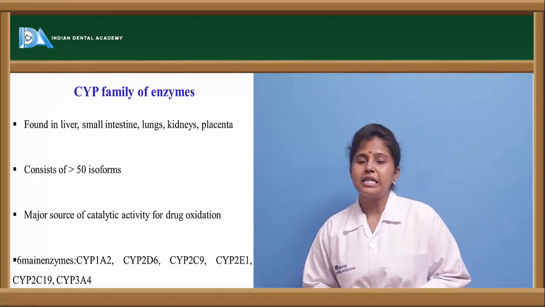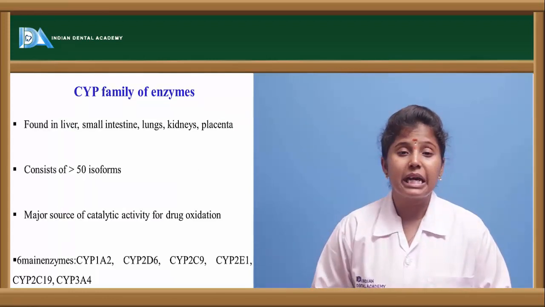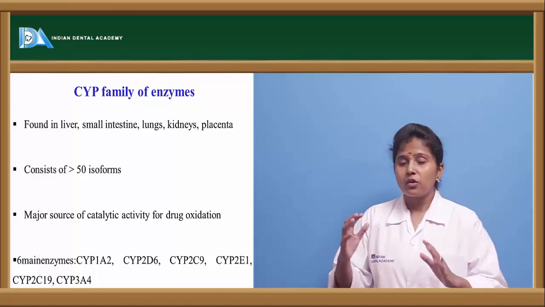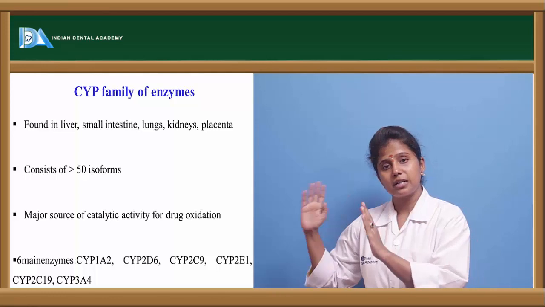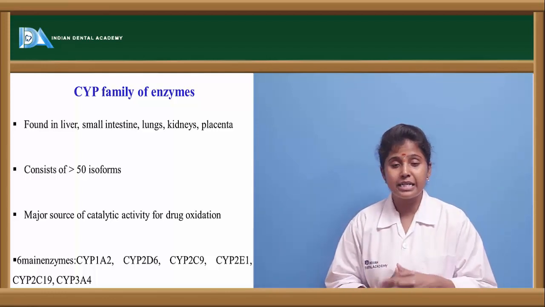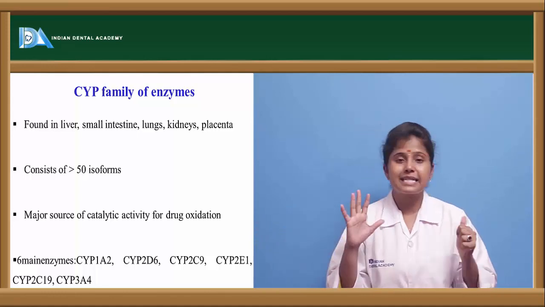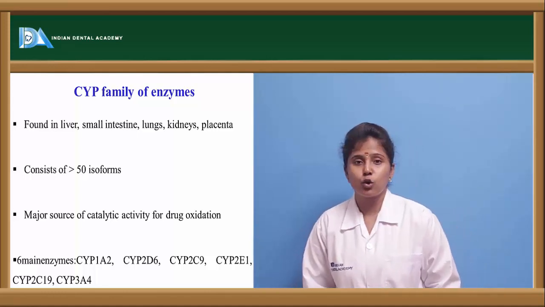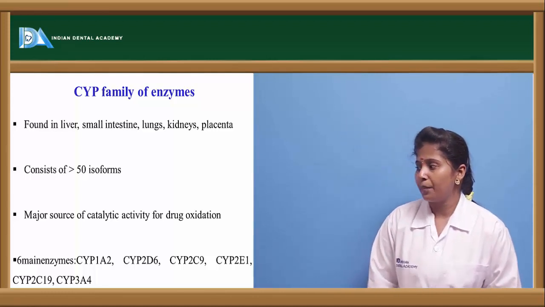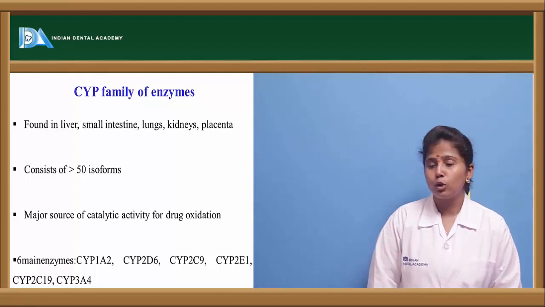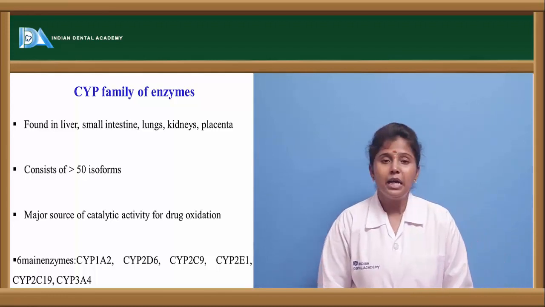In the cytochrome family, there are more than 50 isomers or subtypes of these enzymes, but mainly there are 6 main enzymes which are acting: cytochrome 1A2, 2D6, 2C9, 2E1, 2C19 and 3A4.